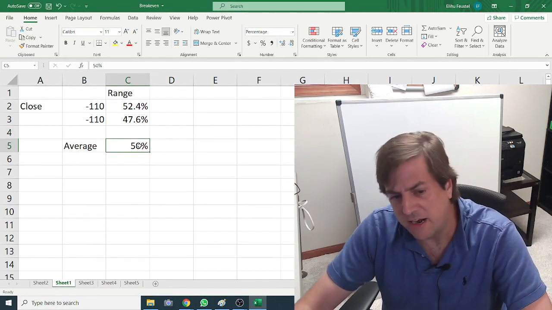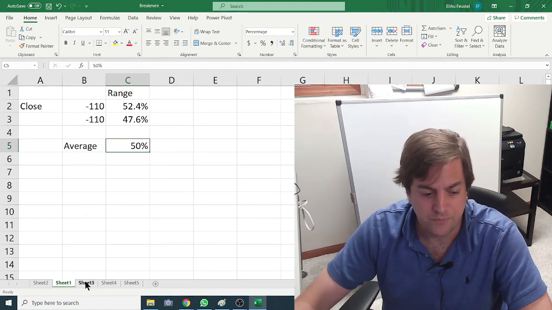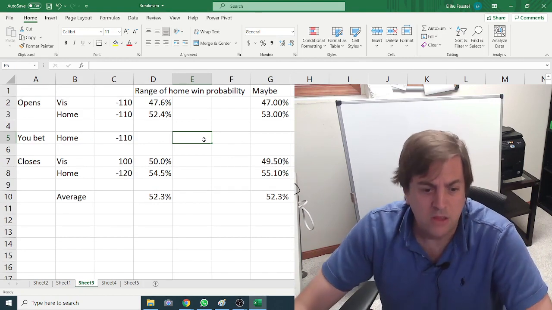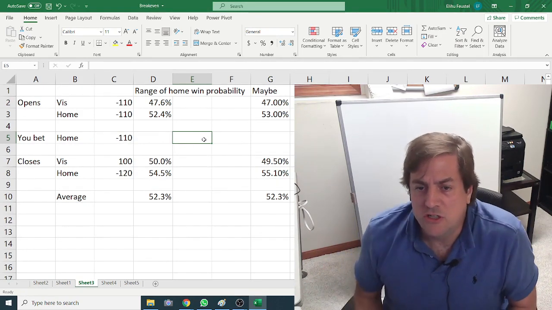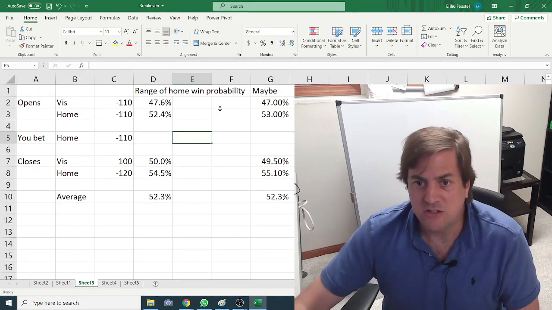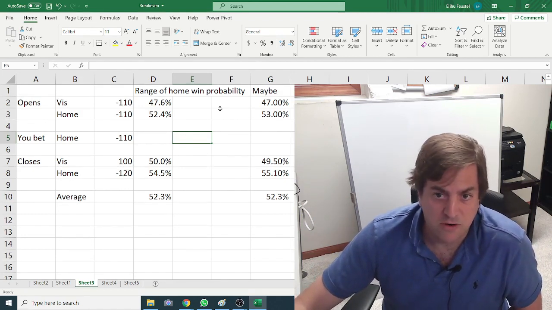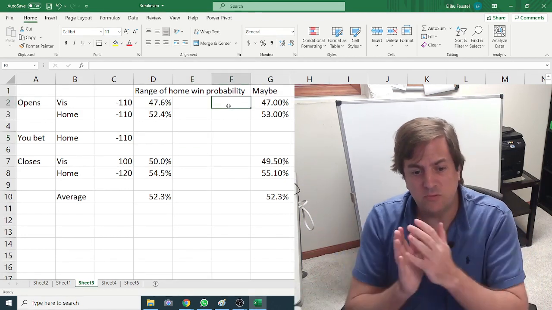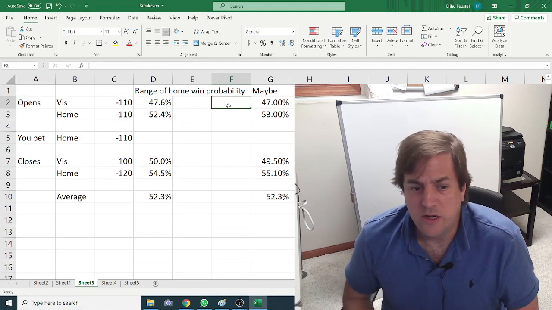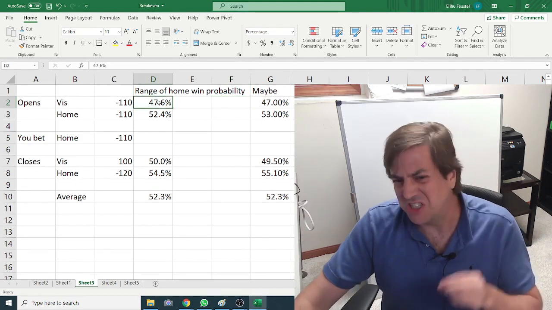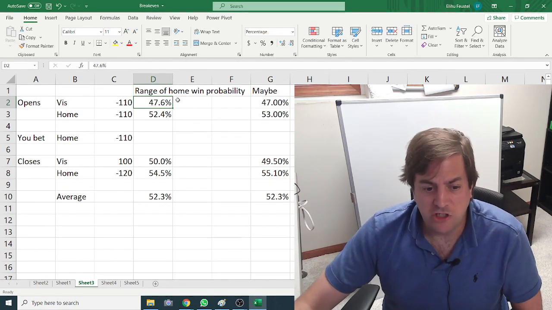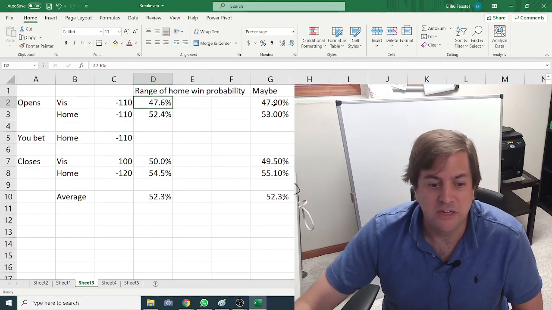If you know nothing else, the average is probably a pretty good guess, but you could still be way off. Now let's look at a situation where we have a little bit more information. The first thing we know is that a lot of sharp players are going to bet with an edge as low as 1%. So if you assume that someone might start firing in bets if the market is 0.5% off, offering a 1% edge, we can make these ranges a little bit larger. For example, if the home team were going to win at 47.5%, so it's just a tiny bit of equity to bet the visitor, someone might not bet that. In fact, you might not see a bet come in until it gets as low as 47%.